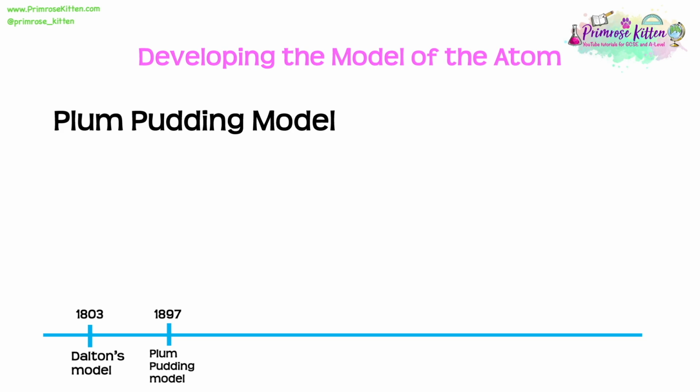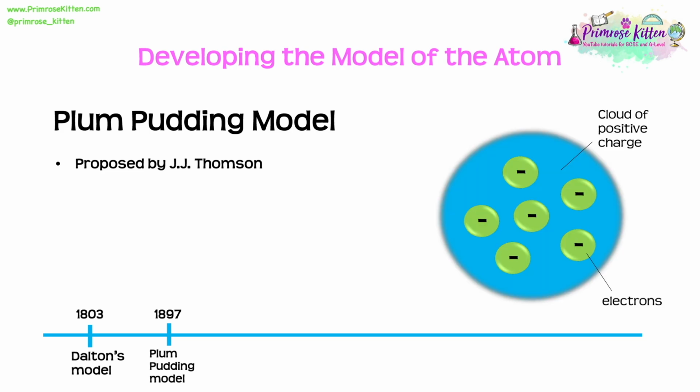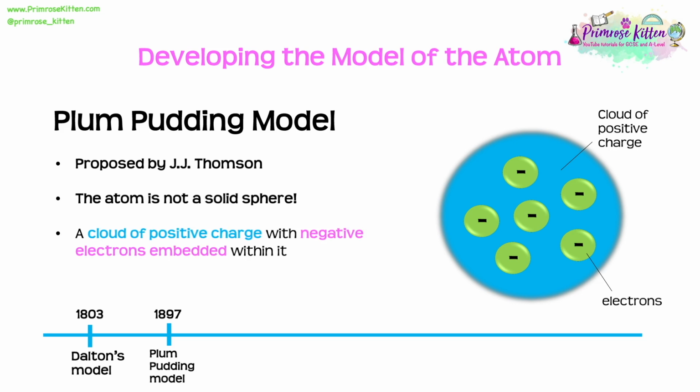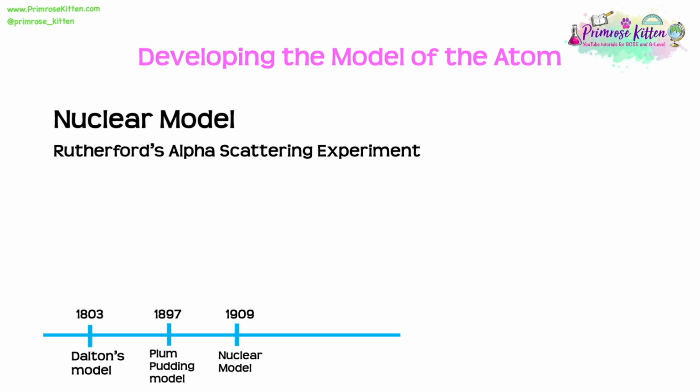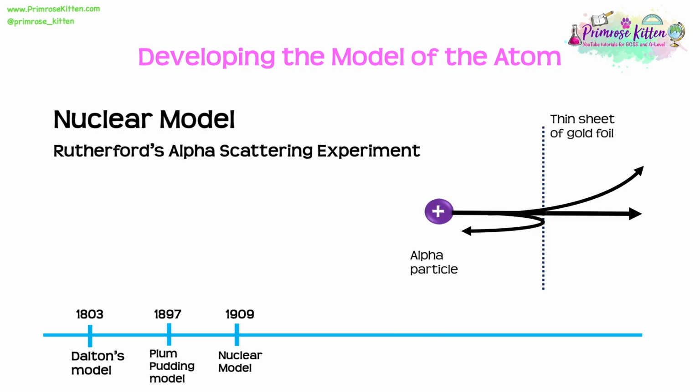Now, over time, J.J. Thomson came along and proposed a new model called the plum pudding model. Here he said that the atom is not actually a solid sphere. What it actually is, is a cloud of positive charge with negative electrons embedded within it. Next came along the nuclear model, and the experiment that determined this was Rutherford and his students' alpha scattering experiment. Now, what Rutherford and his students did was fire alpha particles at a thin sheet of gold foil.